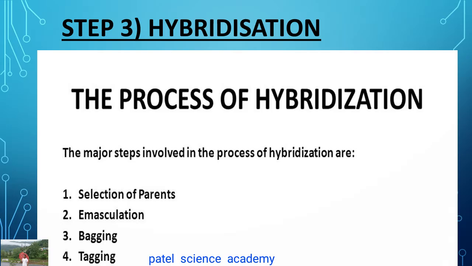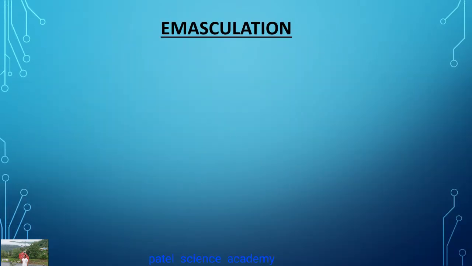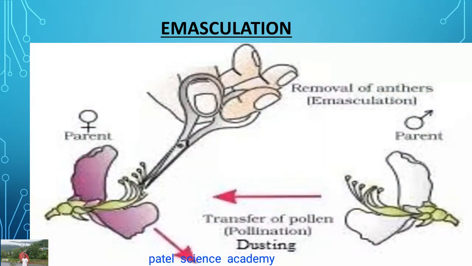So hybridization includes a few special processes like emasculation. What is emasculation? The removal of the anther from the flower is called emasculation.